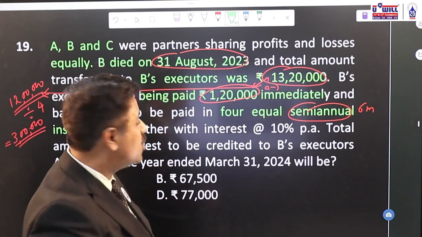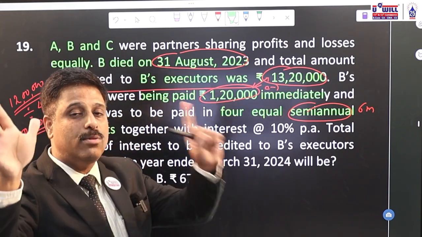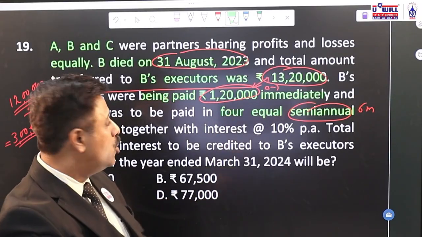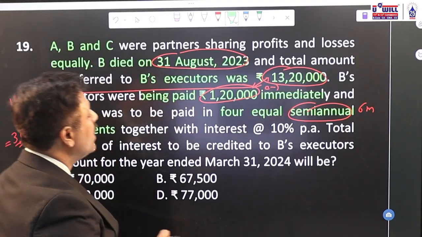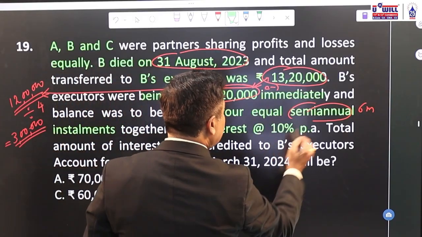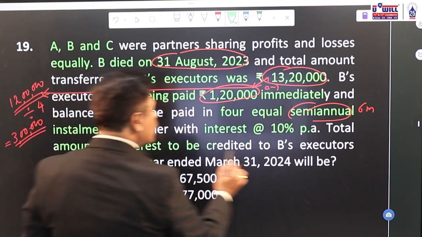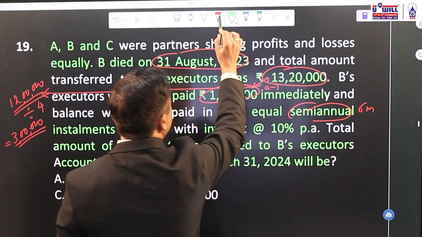So after 31st August: September, October, November, December, January, February. 6 months get over at February end. You will pay the money on 28th of February or 1st of March. Semi-annually, together with interest at the rate of 10% per annum. Now the total amount of interest to be credited to B's executor's account for the year ended 31st March 2024 will be how much?